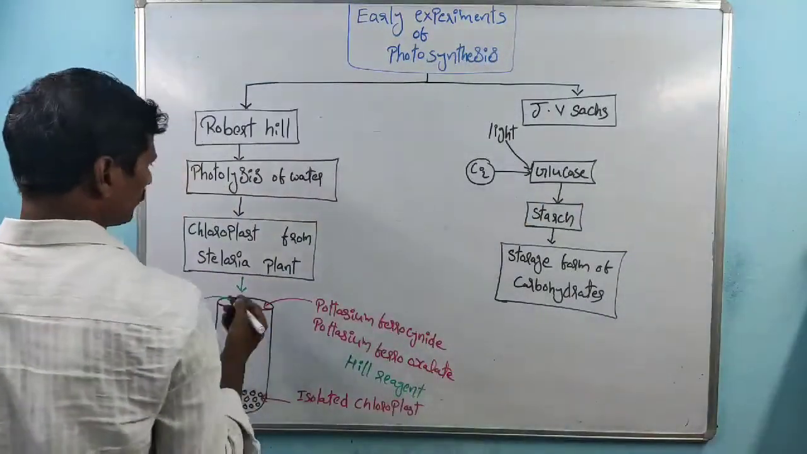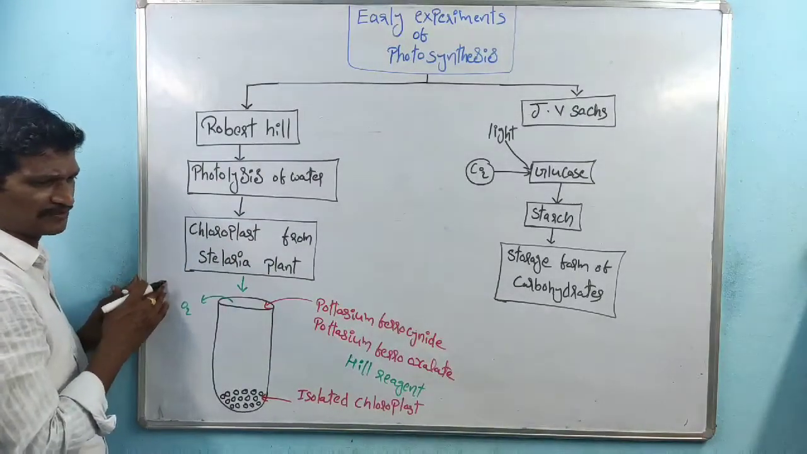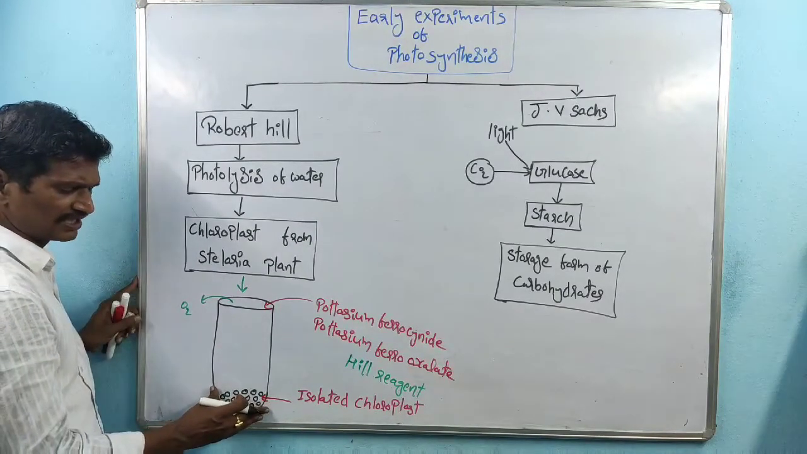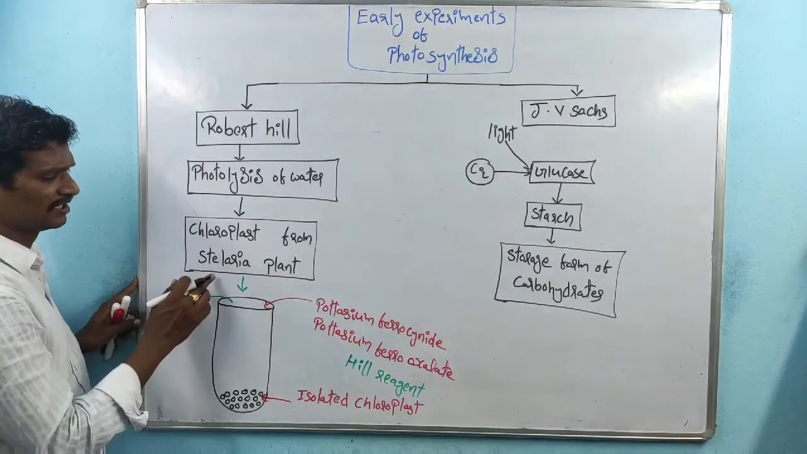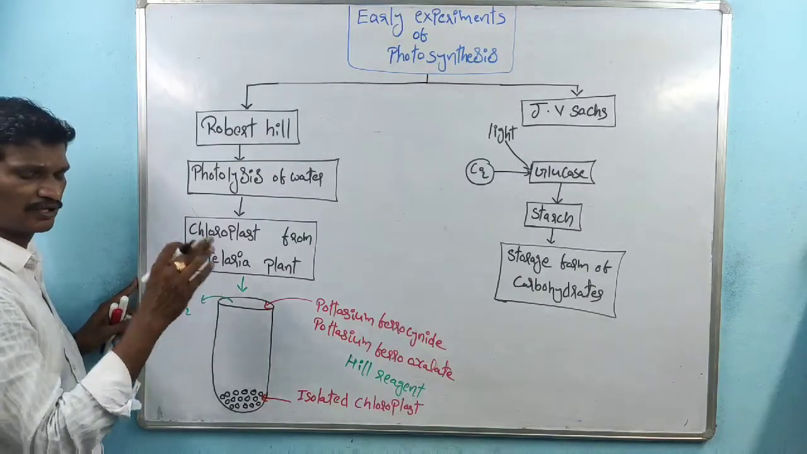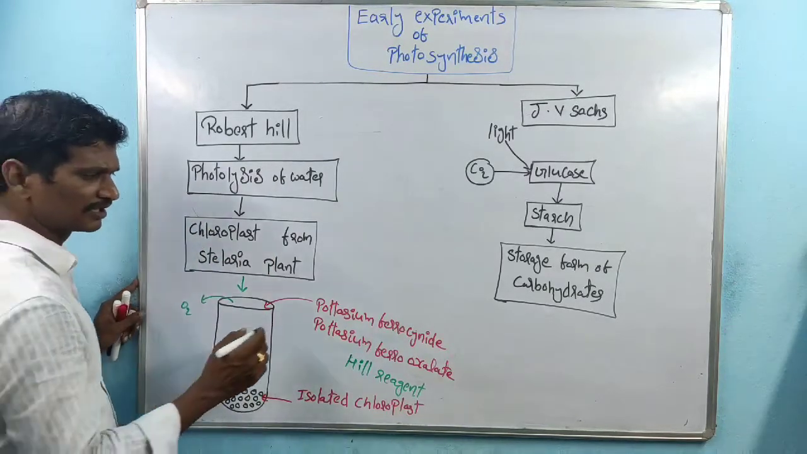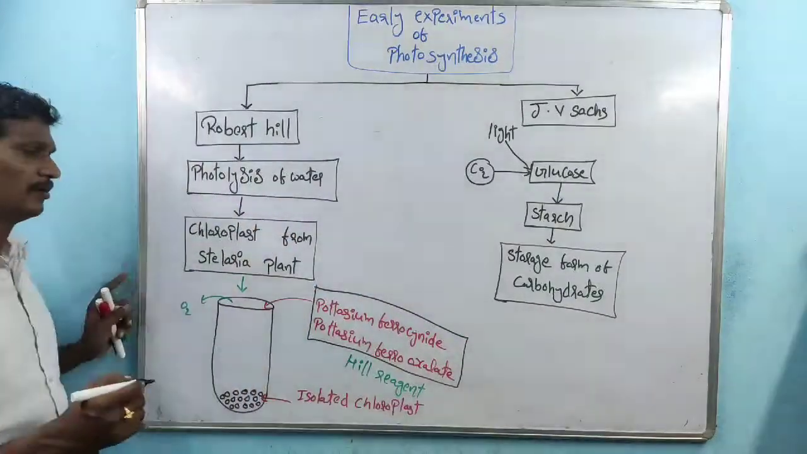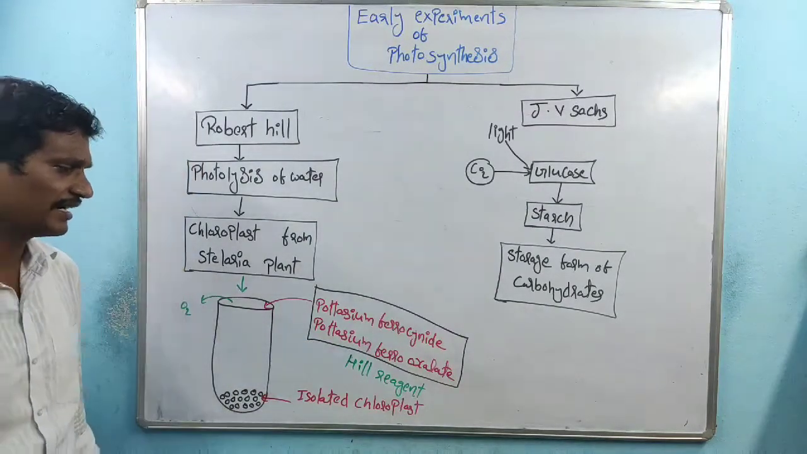So here, in this experiment, the chloroplasts are completely separated from the cells. The chloroplasts, which are kept inside the tissue, are isolated from Stellaria. The plant name is Stellaria. From the plant, the chloroplasts are isolated. Here, potassium ferrocyanide and potassium ferrioxalate, both reagents, are added.